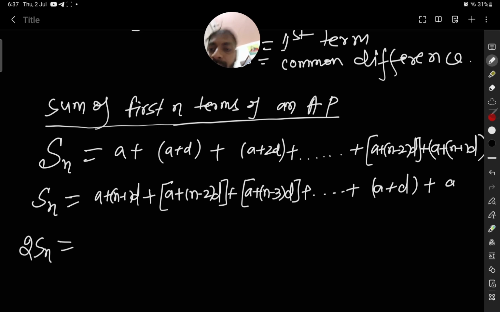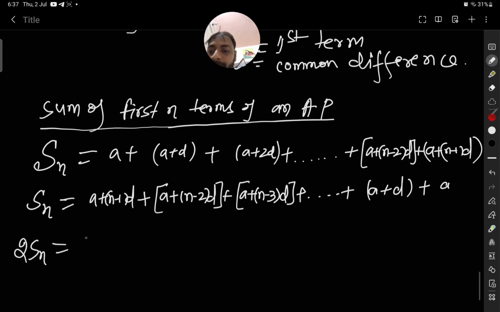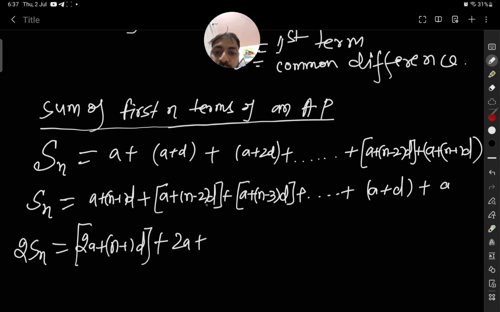You will see that each term becomes a plus a, that is 2a, plus n minus 1 into d. Here also we will have 2a plus n minus 2 into d plus 1d. If you take d common, there will be n minus 2 plus 1, so that brings n minus 1 into d. So we have 2a plus n minus 1 into d.